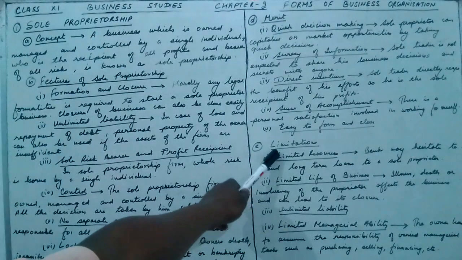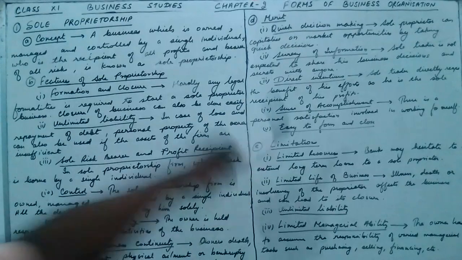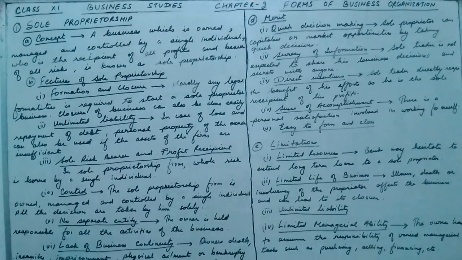The next topic is what are the limitations or demerits of the sole proprietor. So limitations, limited resources are there. So in such type of business, funds are limited to the owner's personal savings. So the fund is provided by the owner, so whatever is saving of the owner, that is only the investment in the business, and his borrowing capacity is also very less. So there is a limited fund resources, and moreover the bank also hesitate to give a long-term fund to the sole proprietor.